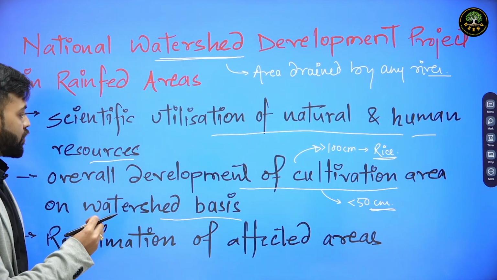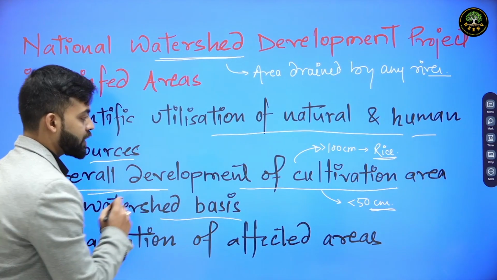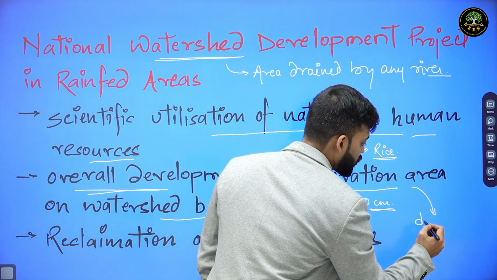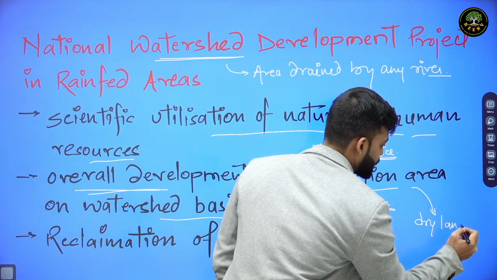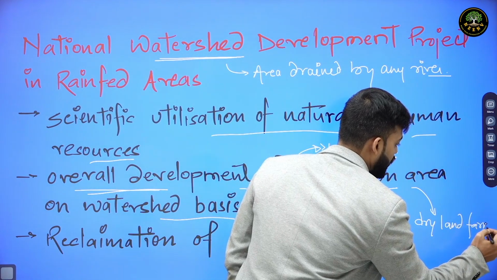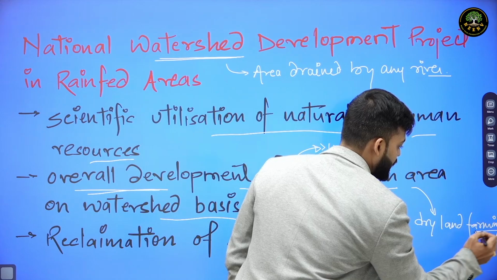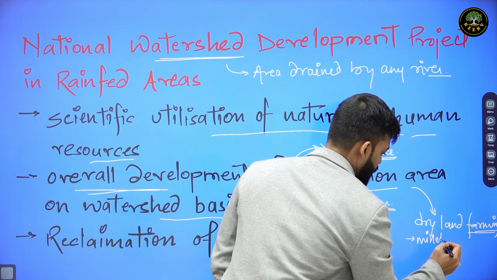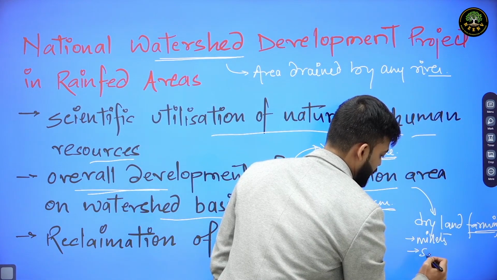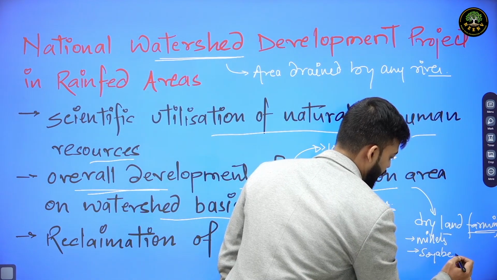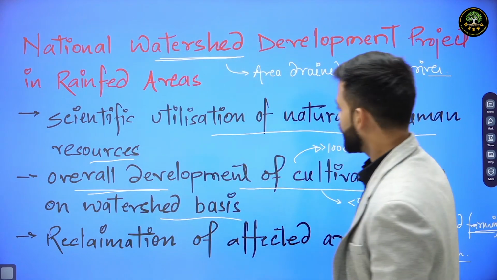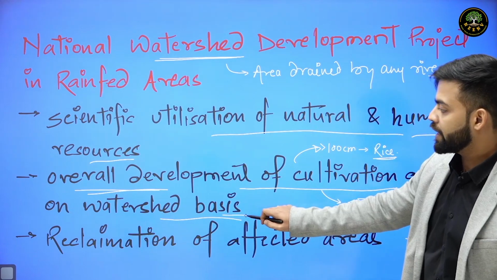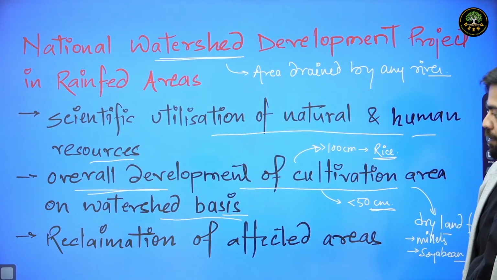So as far as overall development of this cultivation area is concerned, we will try to do dryland farming in this region. And the crops suitable for this type of region can be millets, soybean, and a few pulses. So that can define the overall development of cultivation area on the basis of watershed development.